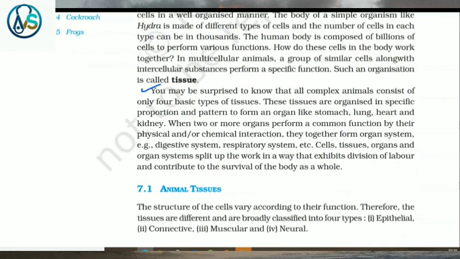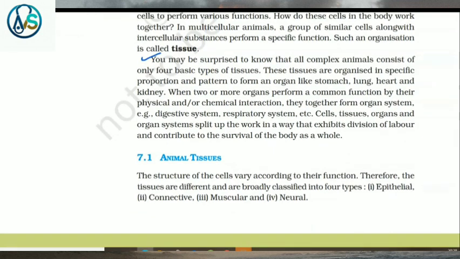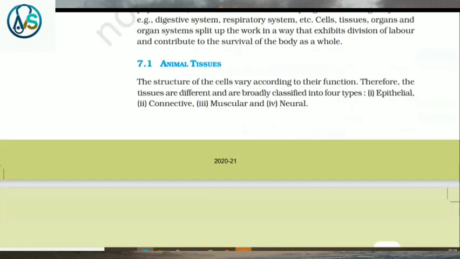You may be surprised to know that all complex animals consist of only 4 basic types of tissues. These tissues are organized in a specific proportion and pattern to form an organ like stomach, lung, heart, and kidney. When 2 or more organs perform a common function by their physical and/or chemical interaction, they together form an organ system. Example: digestive system, respiratory system, etc. Cells, tissues, organs and organ systems split up the work in a way that exhibits division of labor and contributes to the survival of the body as a whole.